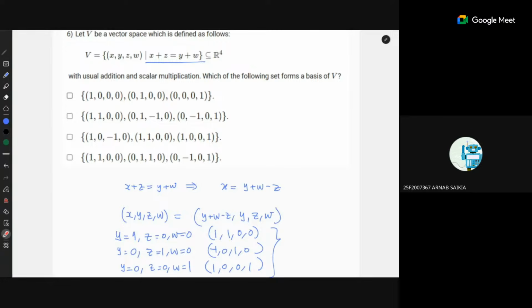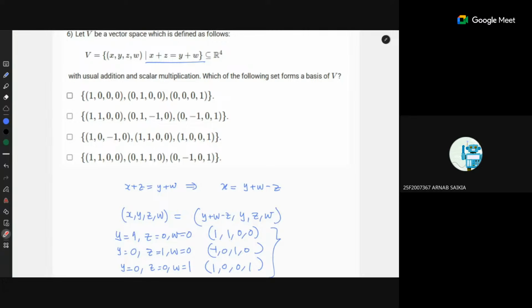Yes, sir. Actually, my doubt was regarding the matrix form. If we were given a matrix form, then how would we do it? Like for some matrix 2 by 2 or 3 by 3.